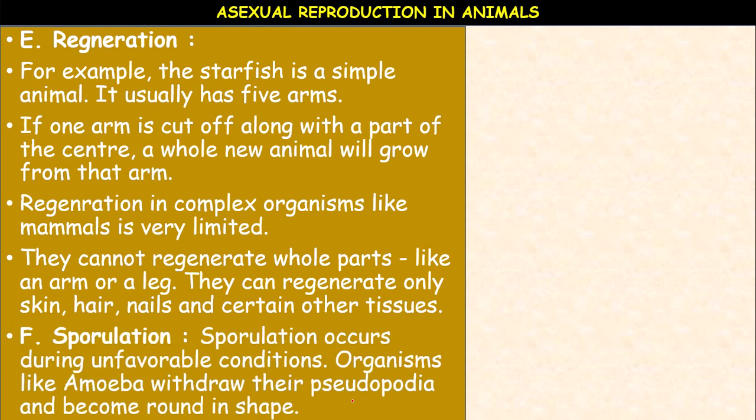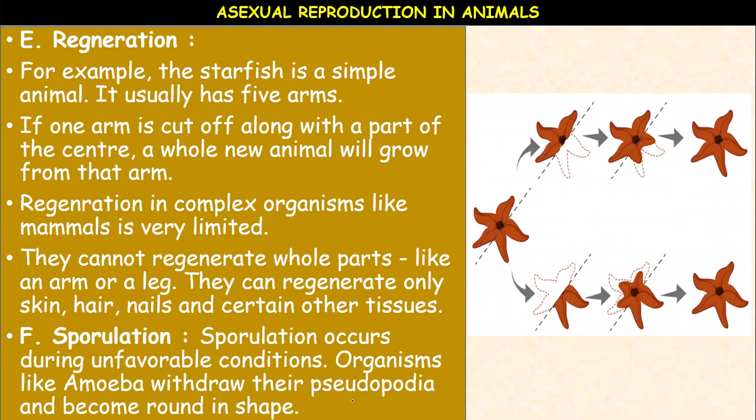So this is regeneration in starfish. This is very important, the center part must be attached to the lost part. Okay, if one arm is cut off along with a part of the center, a whole new animal will grow from that arm. Okay, so it is the regeneration power. Regeneration power is high in the echinoderms.